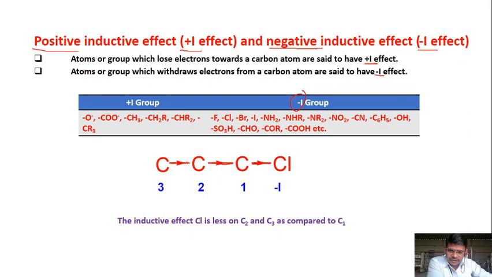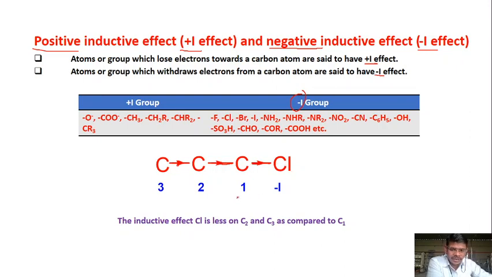Again, this effect gets shifted more and more towards the next carbon atom. Electrons between these bonds get shifted towards this carbon, and electrons between the carbon and chlorine bond get shifted towards the chlorine atom.